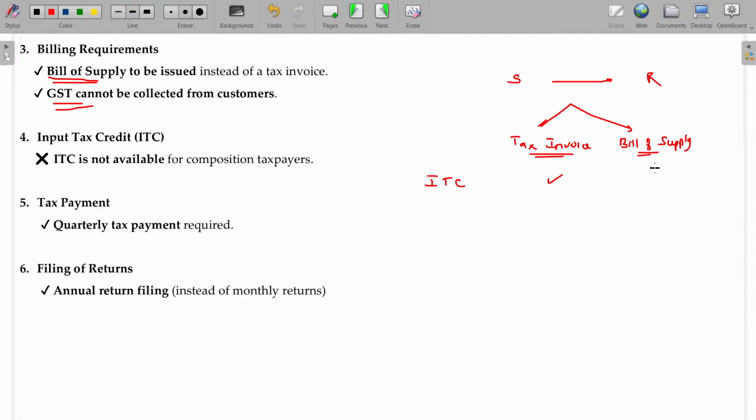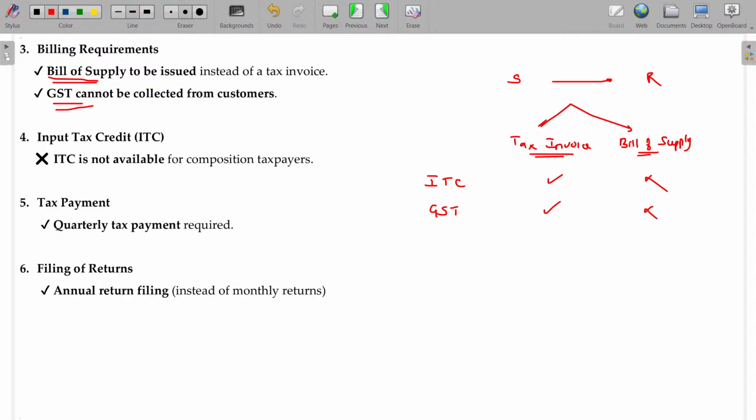Okay, bill of supply will not be for claiming the ITC. As well as, can you collect the GST for the goods supply? If you are issuing the tax invoice, you can collect the GST also, stating separately in your tax invoice. But in bill of supply, you cannot state it and collect it separately along with your bill. So bill of supply is a temporary evidence to supply the goods where you don't have any rights to collect the tax or you don't have any rights to claim the ITC. Your buyer also will not be eligible for claiming any ITC using the bill of supply.